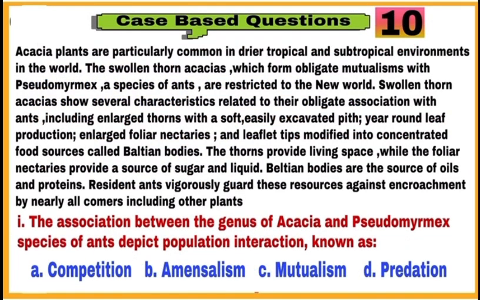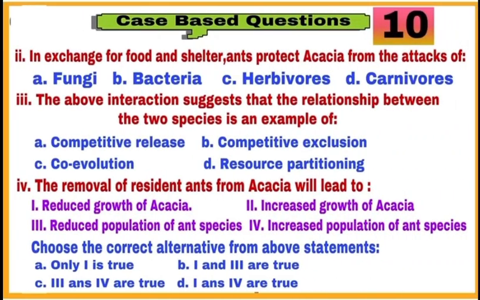Last question, question number 10 is based on interactions of two species where both are benefited from each other. One is a plant, acacia plant, and other is an ant species. Acacia plant provides food and shelter to the ant, while ant protect the plant from herbivores, insects. Solve part 1 of the question. Part 2, part 3 and part 4 of the question.